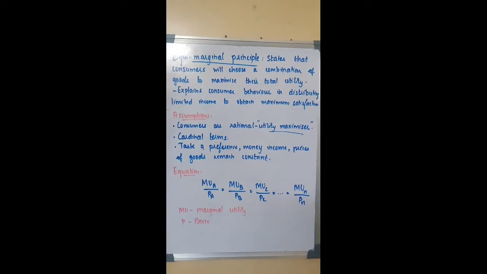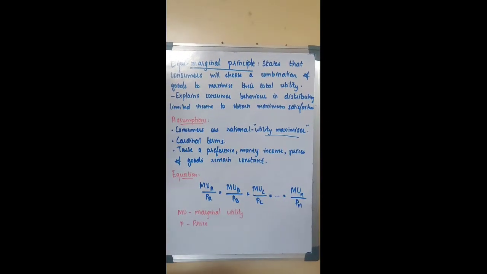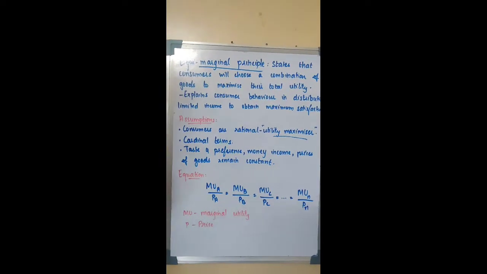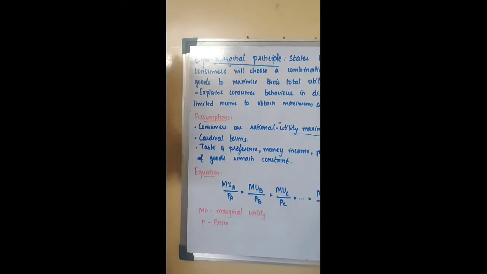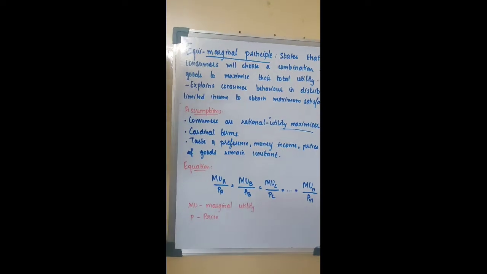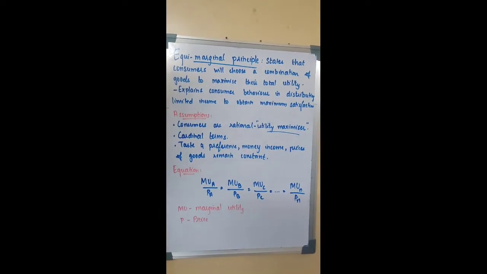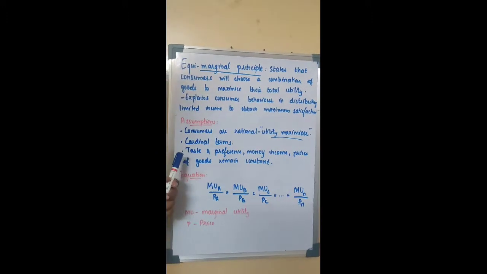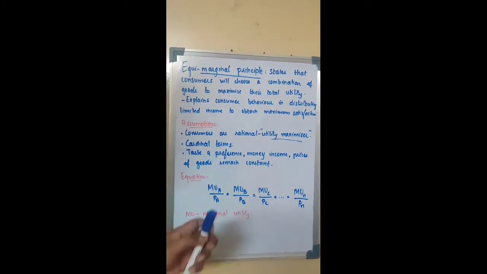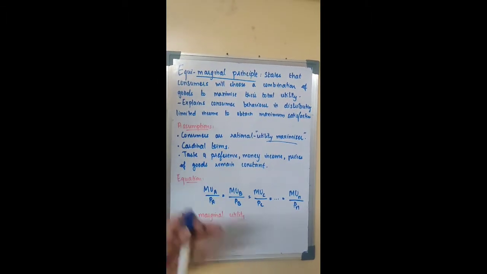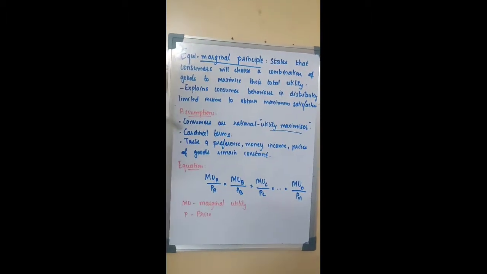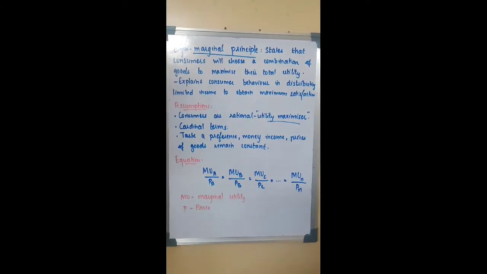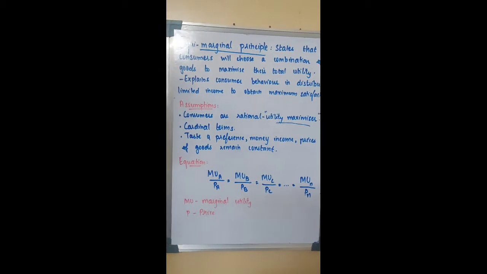We know that utility has two approaches: one is cardinal and the other is ordinal. By cardinal, we mean the unrealistic assumption that utility can be measured. The third and most important assumption is that taste and preference, money income, and prices of goods remain constant, by which we say that there is no change in any of these factors that can have an impact on your consumption of goods and services. Yes, these are the assumptions of the equi-marginal principle.